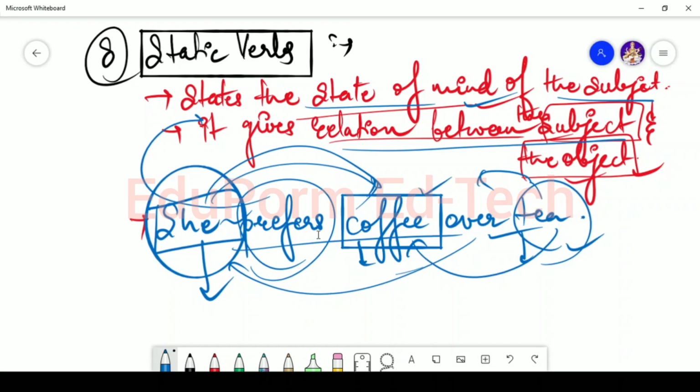So these are the types of verbs. I hope the types of verbs are clear to you. Here we read about 8 kinds of verbs. What were those? First was regular verbs, then irregular verbs, then helping or linking verbs, then action verbs, in which we read about transitive and intransitive verbs. Then finite verbs, then infinite verbs, then dynamic verbs, and then static verbs. In the next video we are going to talk about subject verb agreement, and after that we will do some of the questions related to the verbs.